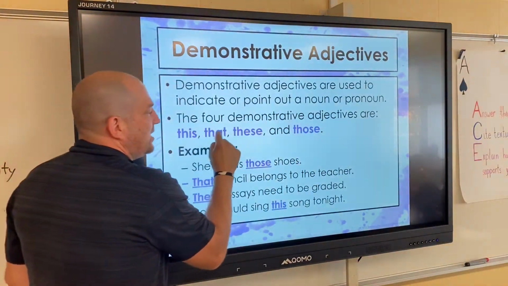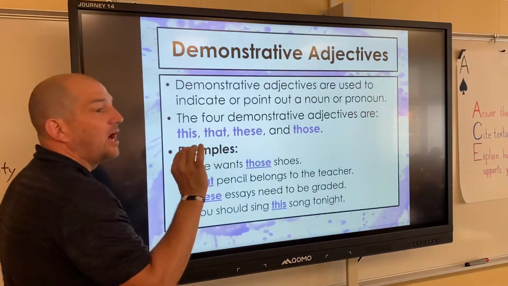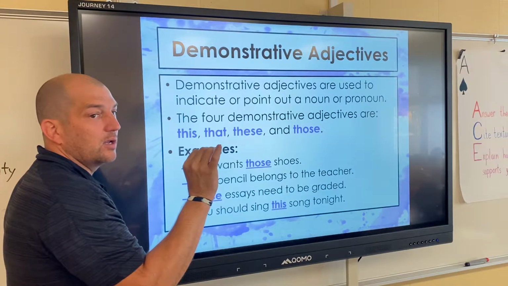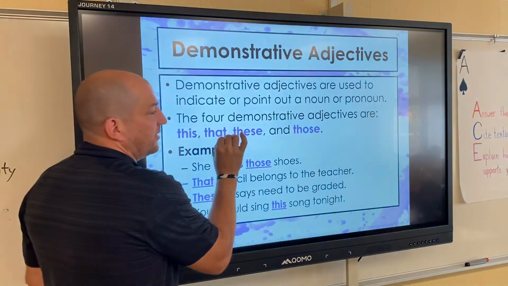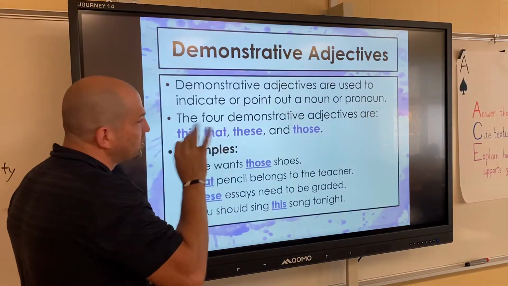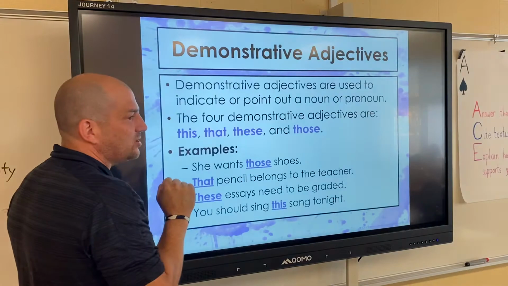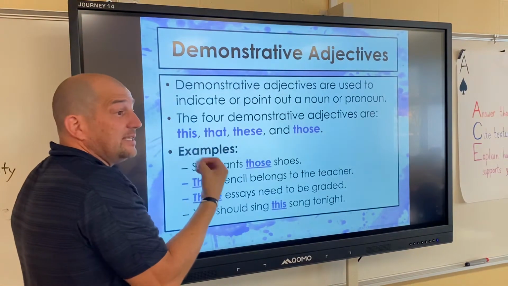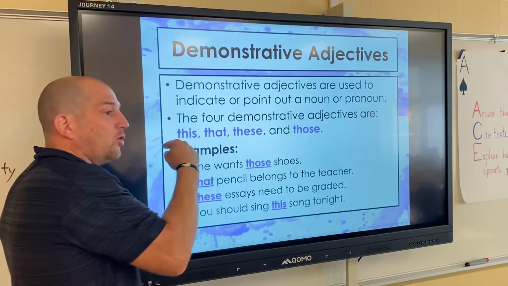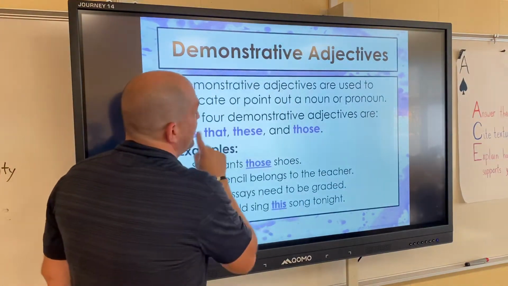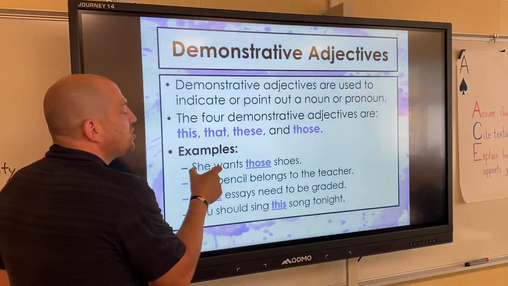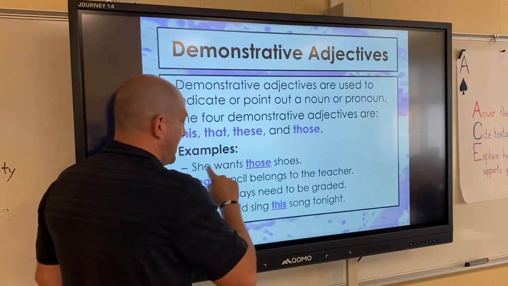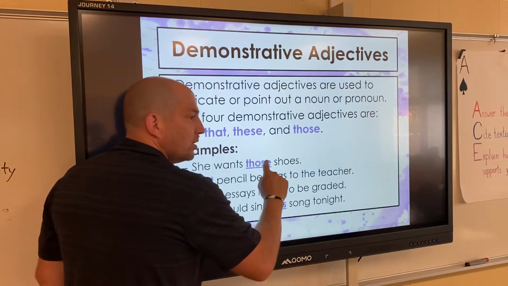Any type, th. The only problem is the. The is an article as an adjective. So be careful when you just look at th. If you see th, it doesn't always mean demonstrative. Because the is the, and that's an article. This, that, these, those tells us she wants those shoes. Real quick, what's the noun here with the red headband? What's the noun here? Shoes.